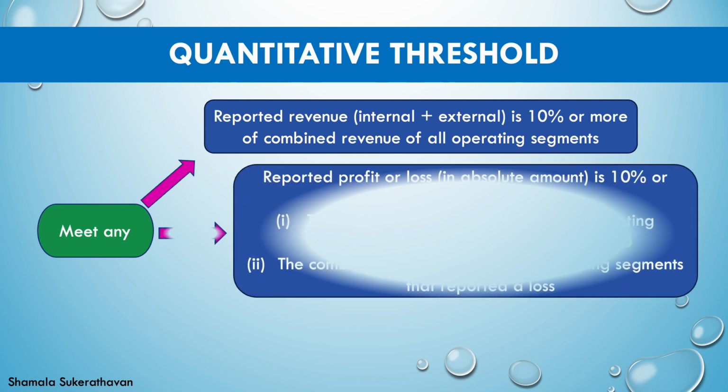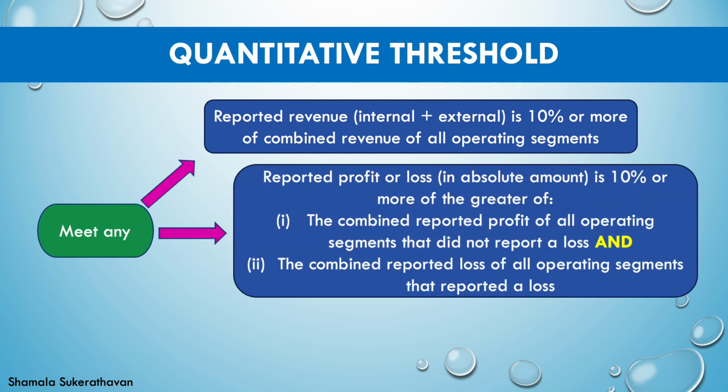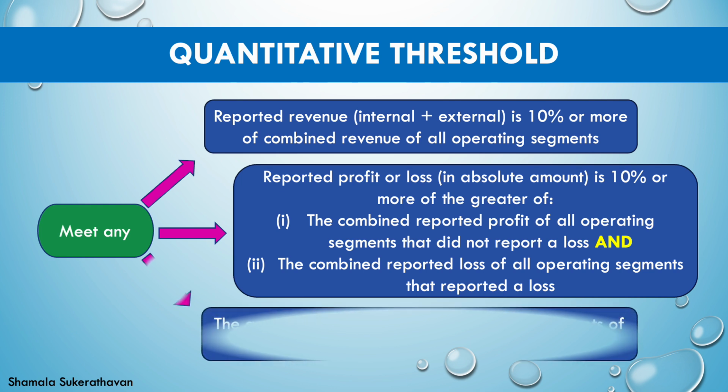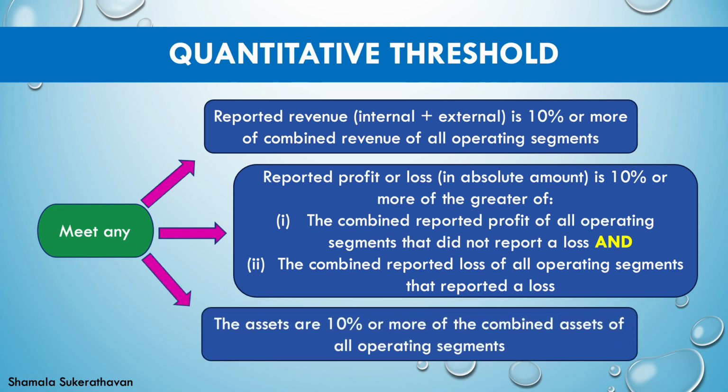2. The absolute amount of its reported profit or loss is 10% or more of the greater of the combined reported profit of all operating segments that did not report a loss and the combined reported loss of all operating segments that reported a loss. 3. Its assets are 10% or more of the combined assets of all operating segments.